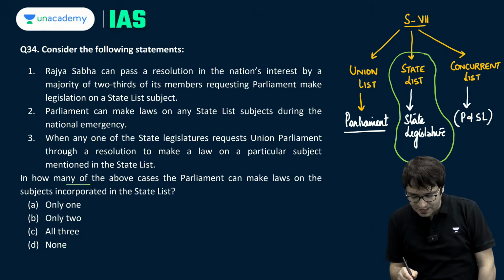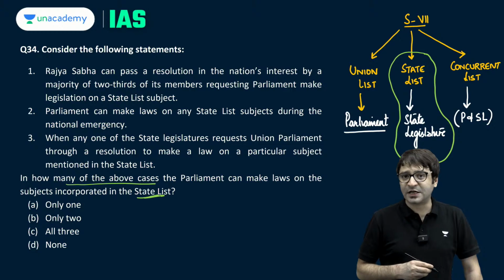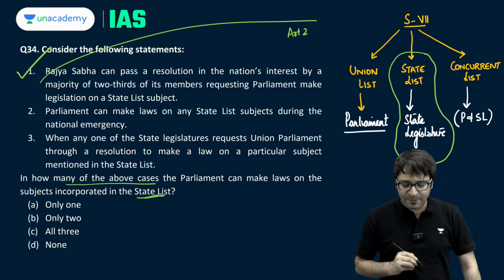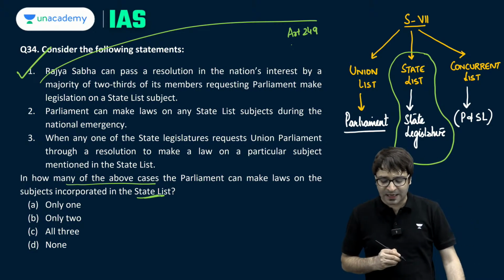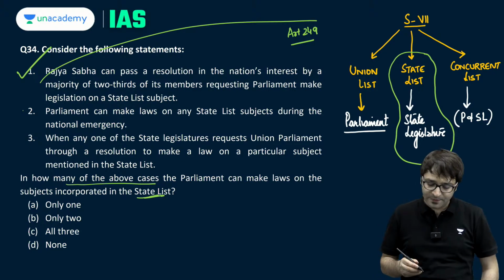In how many of the above cases can Parliament make laws on subjects incorporated in the state list? So this statement is correct because it deals with Article 249. Parliament can make laws on any state list subject during national emergency. Is it correct or incorrect? It's correct. Why?